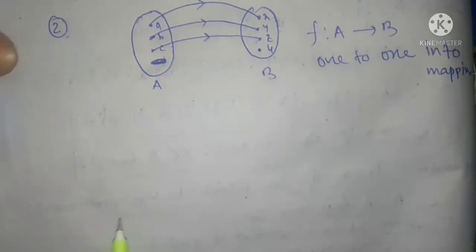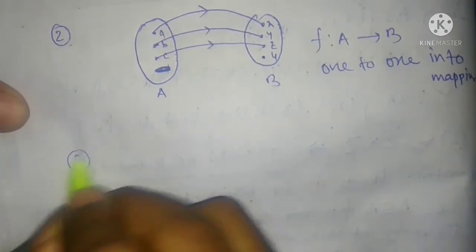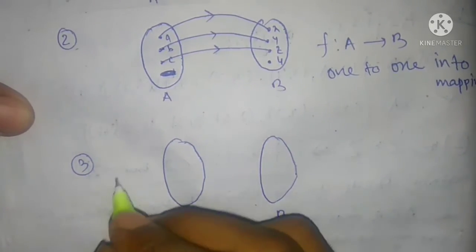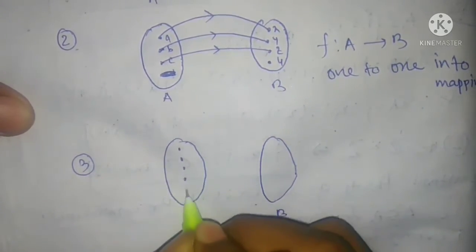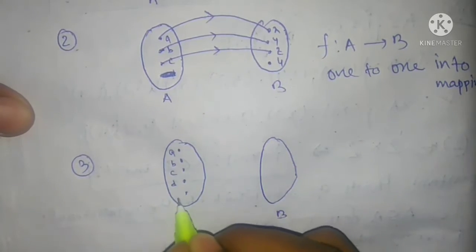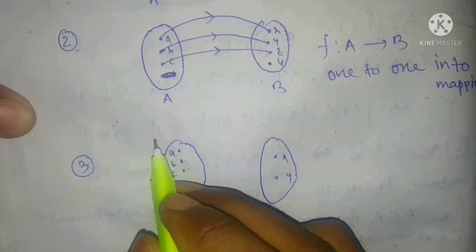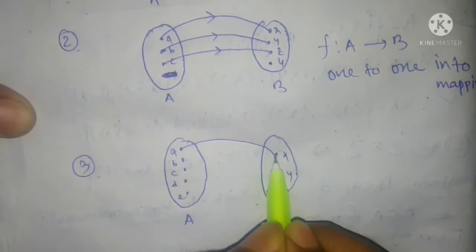Then now many one, that's type 3. That's A, that's B. Now a, b, c, d, e, and that's x, y. Many one, that's many one.